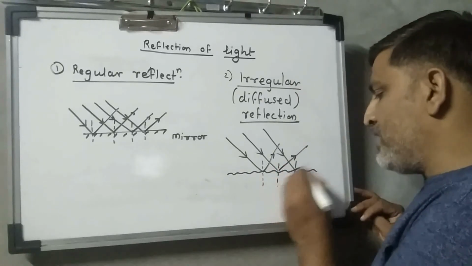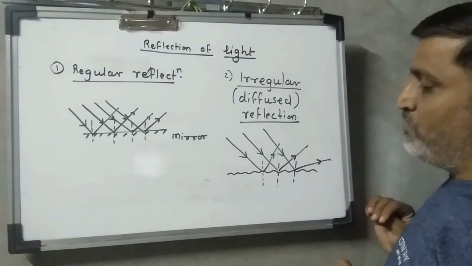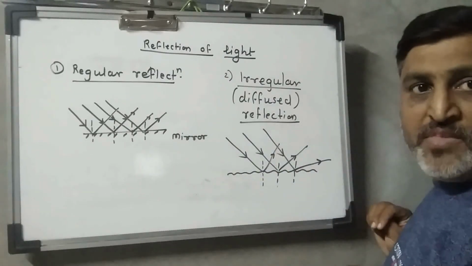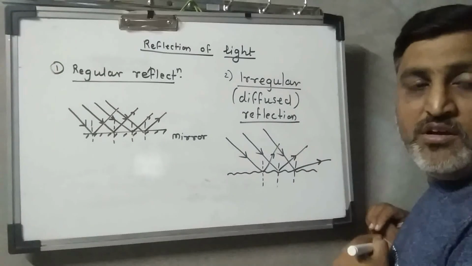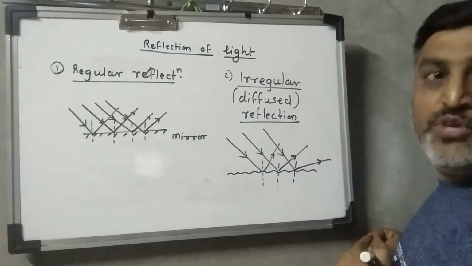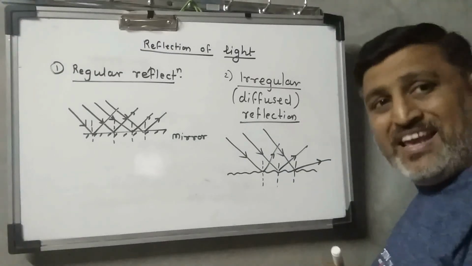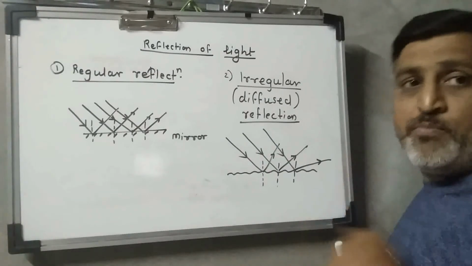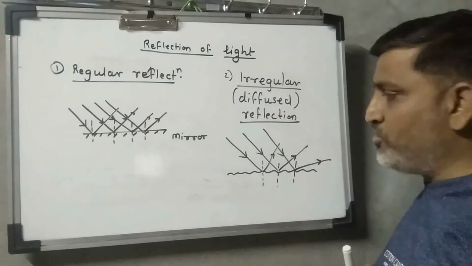And you find that the rays which get reflected back into the same medium due to striking the irregular surface are not parallel to each other. Means reflected rays from this irregular surface are not parallel to each other.